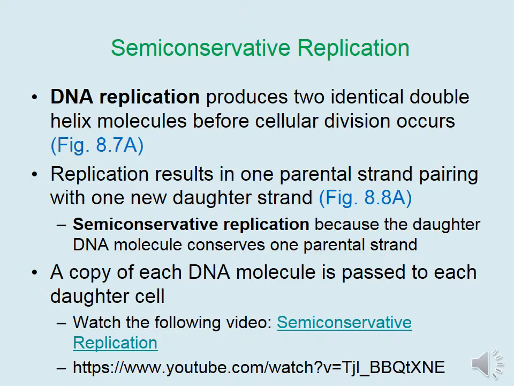During the process of DNA replication, two identical double helix molecules are formed prior to cell division. Keep in mind that DNA is a double helix molecule, so when it copies itself, it yields two double helix molecules. Replication results in one parental strand pairing with one brand newly synthesized daughter strand. This is referred to as semiconservative replication because the daughter DNA molecule conserves one parental strand.